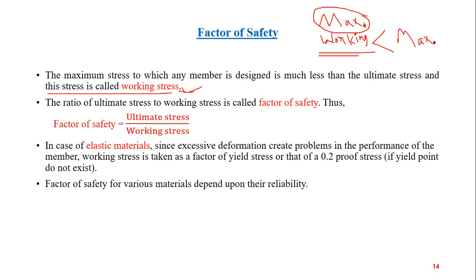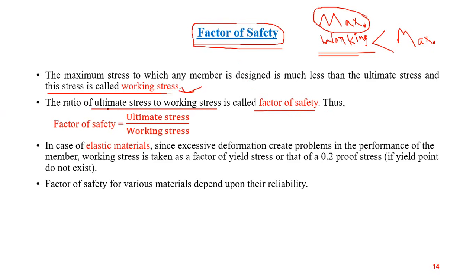Okay, so the ratio of ultimate stress to the working stress is called factor of safety. You can conclude from this word also, factor of safety. That is, we are designing the material to be on the safer side. Okay.